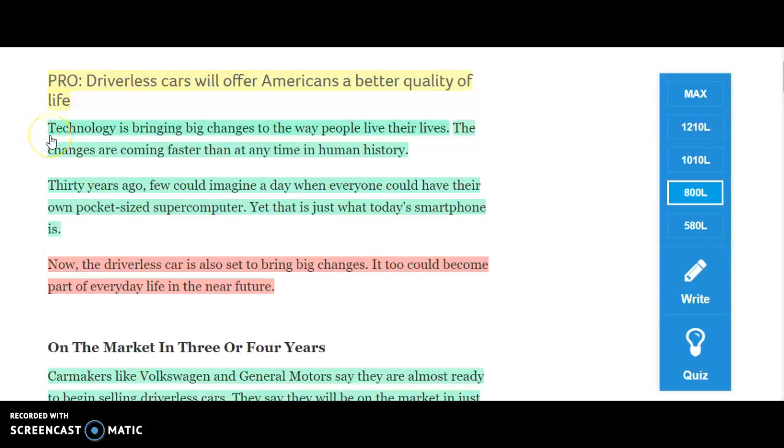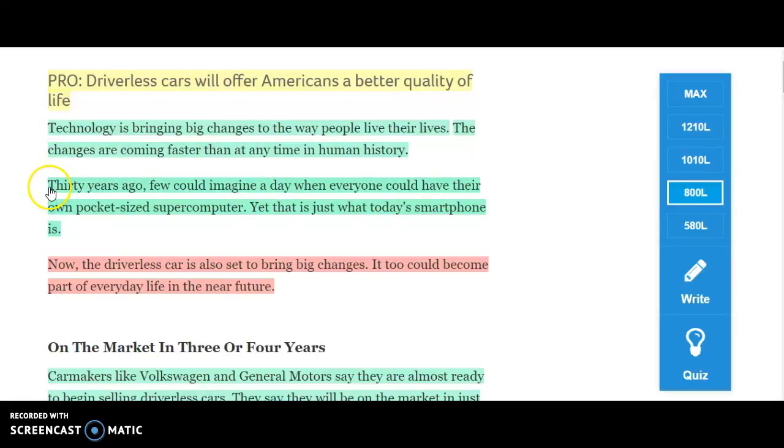So this says technology is bringing big changes to the way people live their lives. That is a fact. We can prove that technology is causing changes in people's lives. The next sentence is the changes are coming faster than at any time in human history. We can prove by going back in history and looking at technological changes that we are experiencing bigger changes now than we ever have in human history, and we are experiencing them much more quickly.